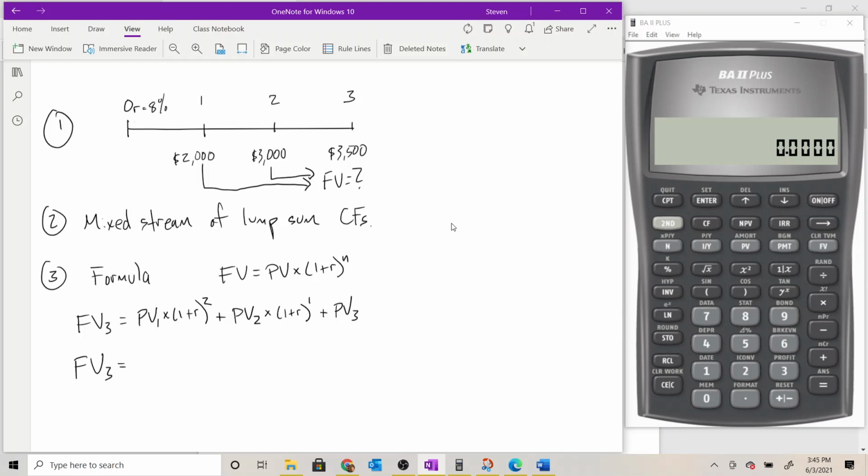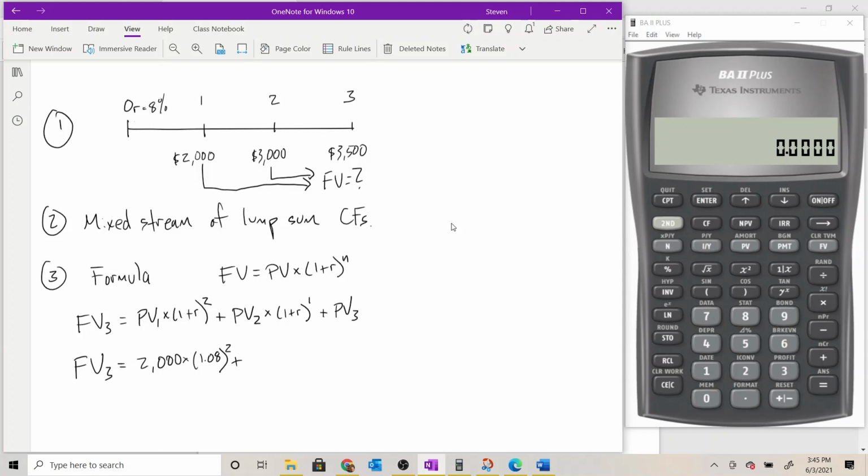Okay, now let's plug in the values that we actually have into this formula. So PV sub 1 we're using to stand for the 2,000. We're going to multiply that times 1 plus r, where r is our interest rate. That's 8% in this problem. Expressed as a decimal, that's 0.08. So 1 plus 0.08 is going to be 1.08 raised to the 2, because we're going to earn interest 2 periods on that $2,000.